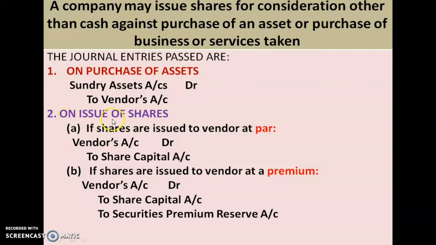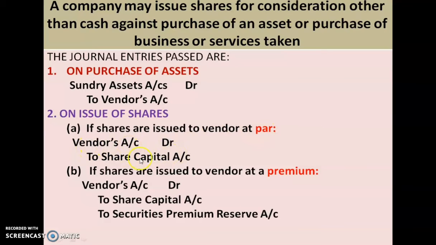Second journal entry is for issue of shares. We know that in consideration of anything purchased, we have to give cash. But in this case, we are issuing the shares of our company to this vendor. So there are two cases discussed. Sometimes we may be issuing the shares at par or at premium. So in case of par, what is the journal entry?